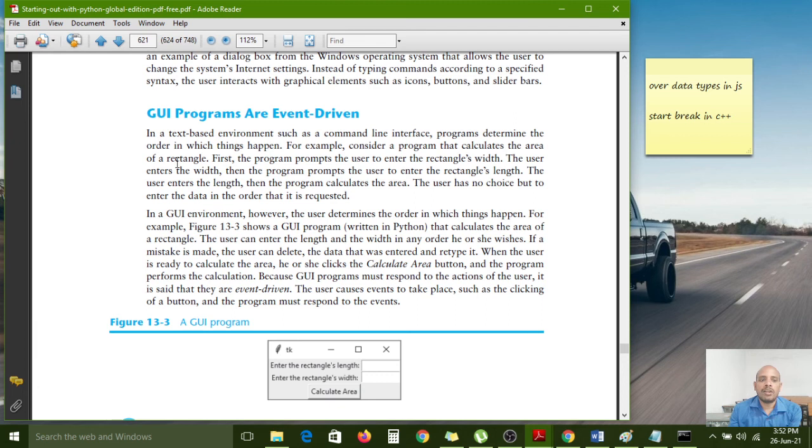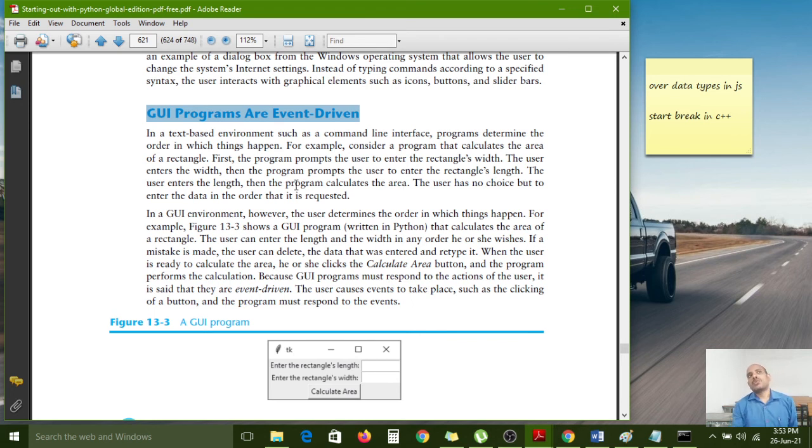Programs determine the order in which things happen. For example, consider a program that calculates the area of a rectangle. First, the program prompts the user to enter the rectangle's width, and the user enters the width. Then the program prompts the user to enter the rectangle's length. Immediately the user enters the length, then the program calculates the area.